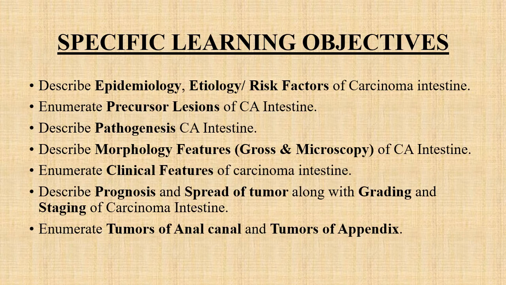You must be able to enumerate the clinical features, the prognosis, how the tumor is spreading, along with its grading and staging of carcinoma intestine. And lastly, you must be able to enumerate the tumors of anal canal and tumors of appendix.